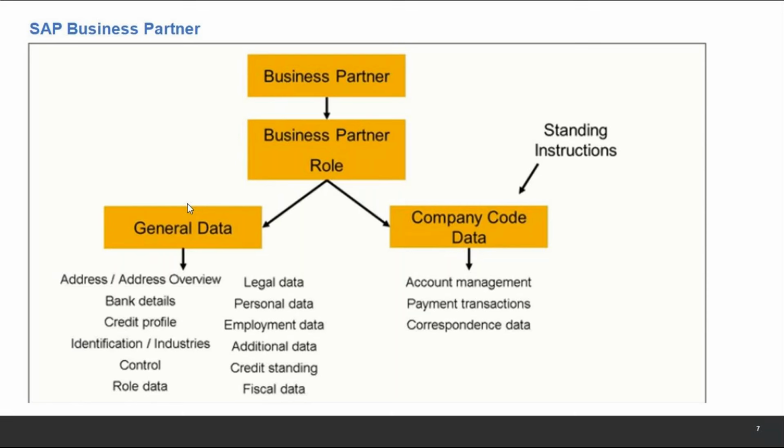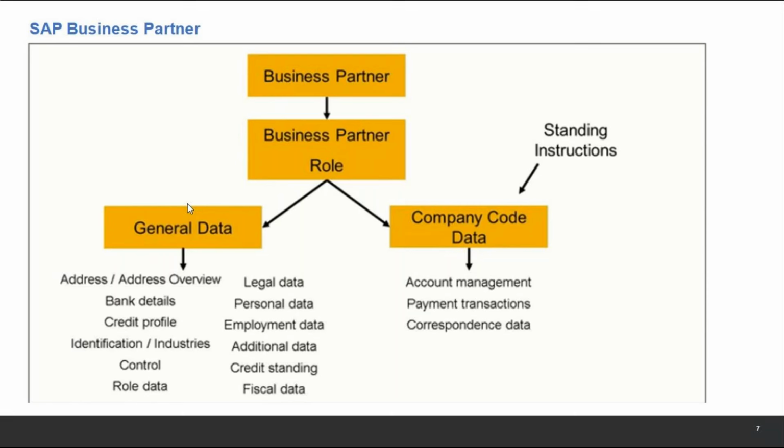But Treasury has been using business partner since it was introduced in SAP. In Treasury, the business partner is one of the most used things from the beginning. In finance, it has moved from vendor, your FK03 screens to BP screen, or your customer screen to BP screen.